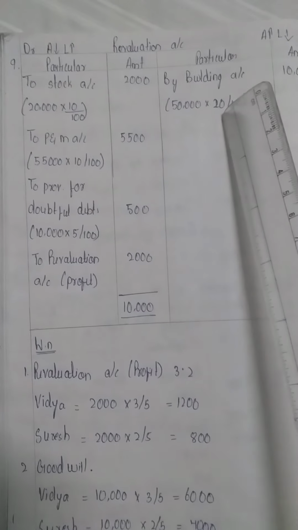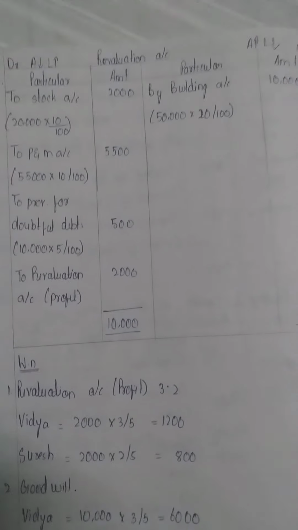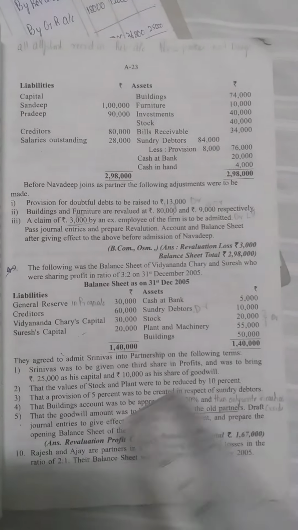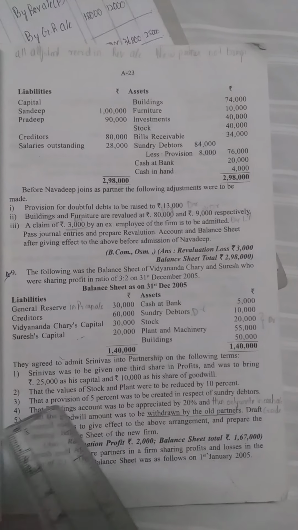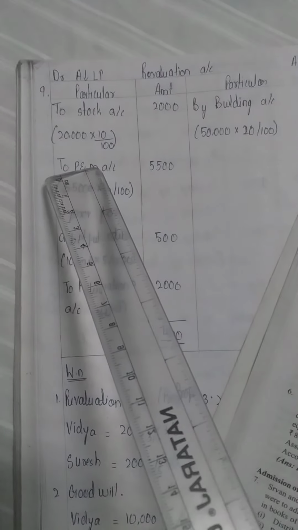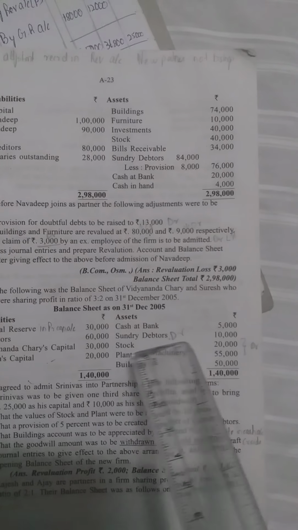So, particulars, amount. To stock account 2,000. How much stock is there in the question? Stock is 20,000, and it was to be reduced by 10%. Reduced means assets are going to be less, so we have to write on the debit side. 20,000 into 10 by 100.